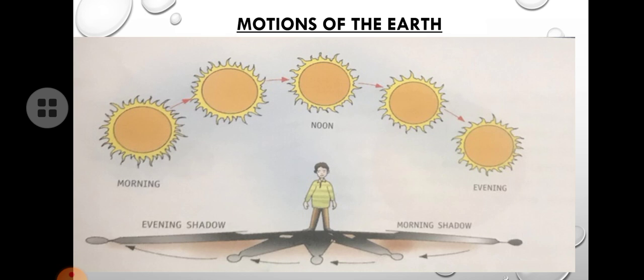So when you look at the sky during the morning, you could see the sun rising in the eastern side. And as time goes on, slowly the sun climbs up. During 12 o'clock, midday, the sun reaches your overhead.